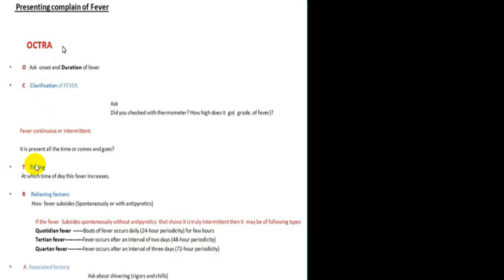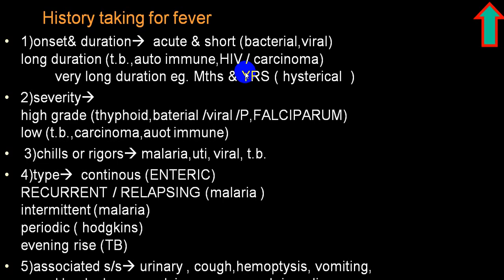T is for timing, which timings of the day; timing and classification will help you find the type of fever. R is for relieving factors, whether it is relieved with antipyretics or is spontaneous. And A is for associated features.